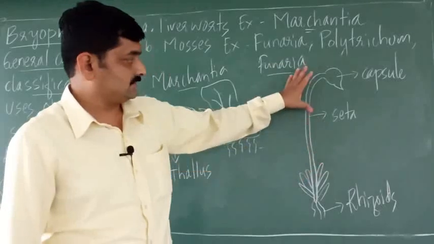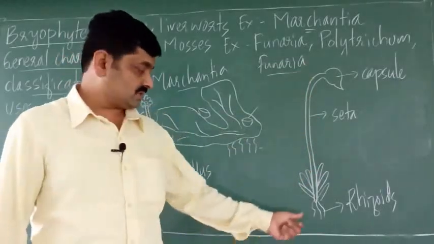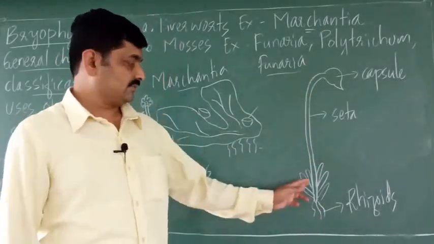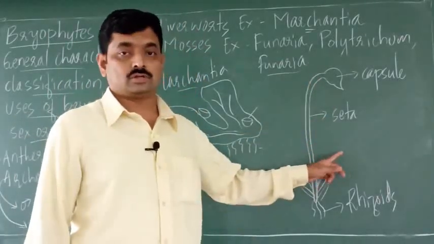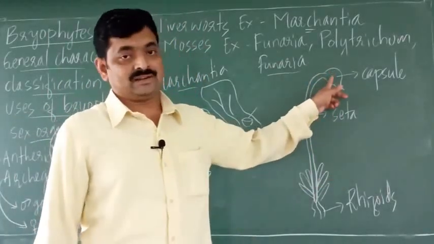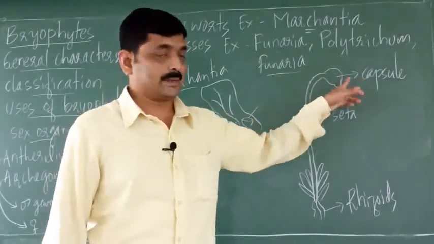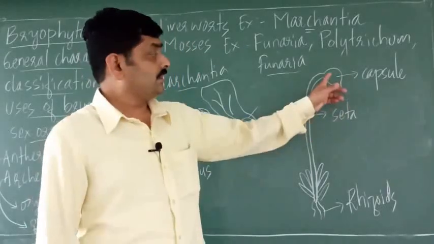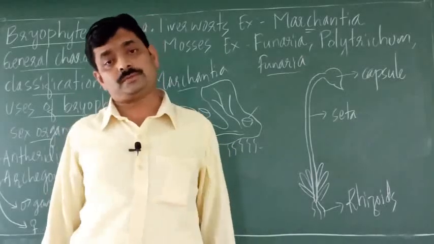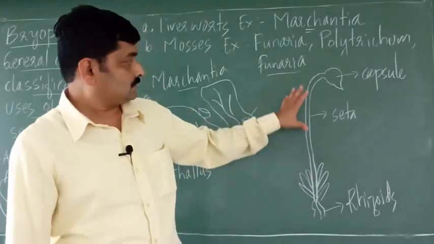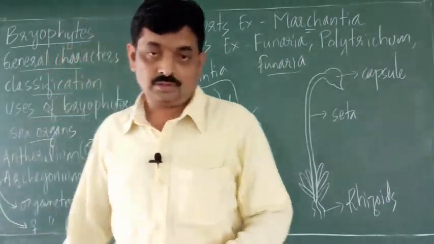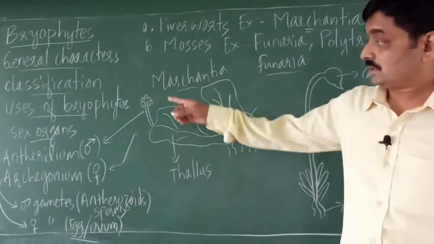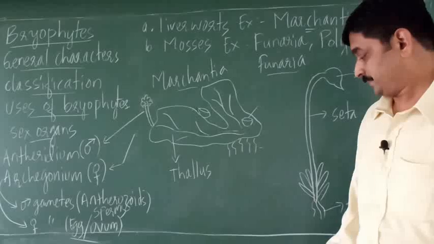So I have shown one example here of moss, that is Funaria. So Funaria, this plant appears like this. These are the rhizoids, these are the leaf-like structures. This stalk is called seta. This structure at the tip of seta, it is called capsule. This capsule produces spores, right? So that is the structure of a moss, that is Funaria. Then next we shall consider the uses of bryophytes.